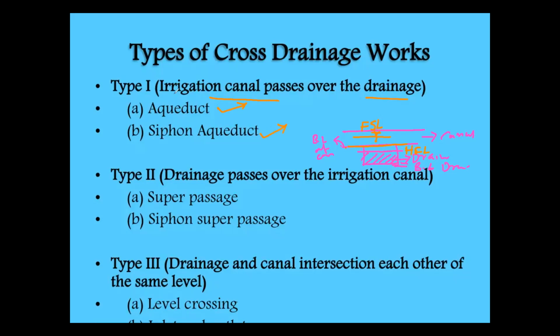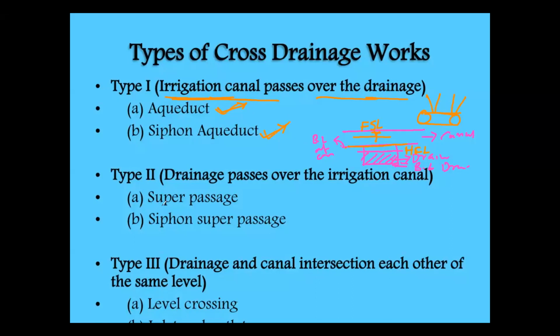In the condition where the irrigation canal has to pass over the natural drain, with the drainage below and the canal above it, it is called type 1, the aqueduct. Irrigation canal passes over the natural drain, that is called type 1. In this type 1 cross drainage work, we have the aqueduct and the siphon aqueduct.